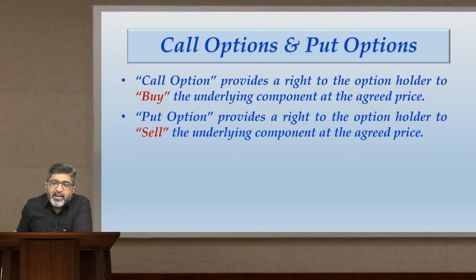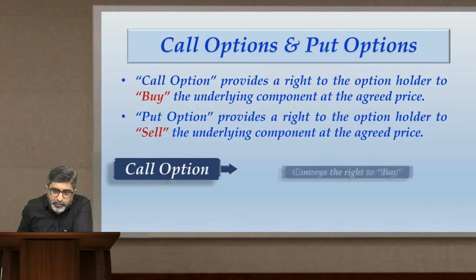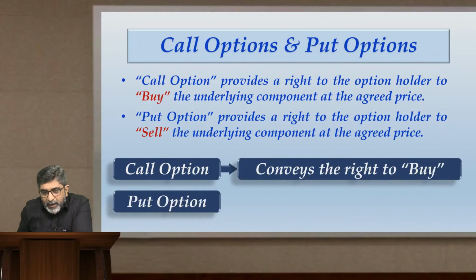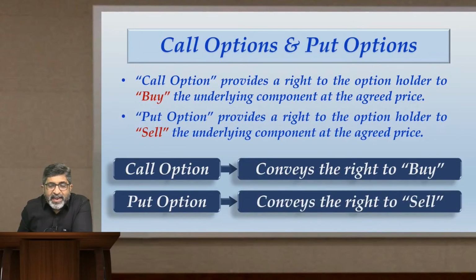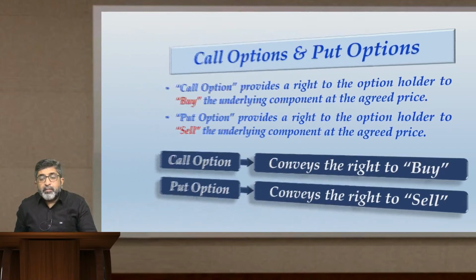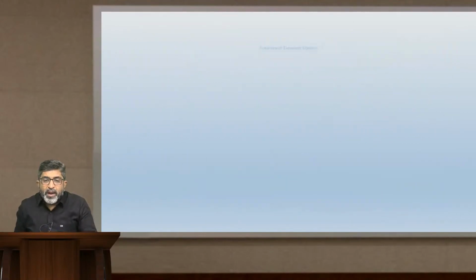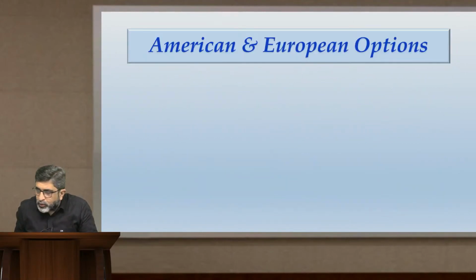A put option provides the right to the option holder to sell the underlying component at the agreed price. Call option conveys the right to buy, put option conveys the right to sell. I'm sure you people know these basic things very well. It's just my concern to quickly brush up these basic points before we move ahead and go deeper into the concept.